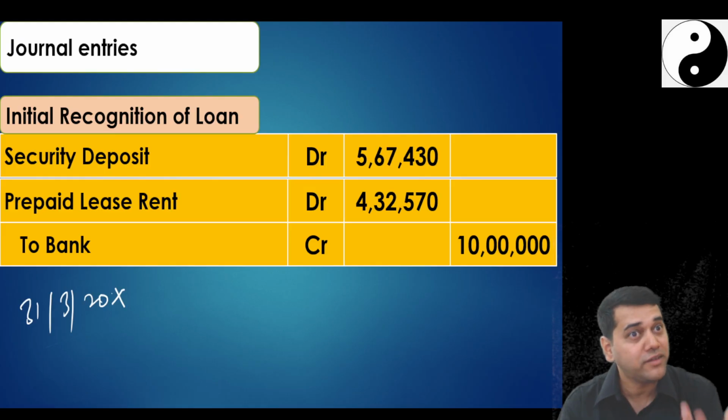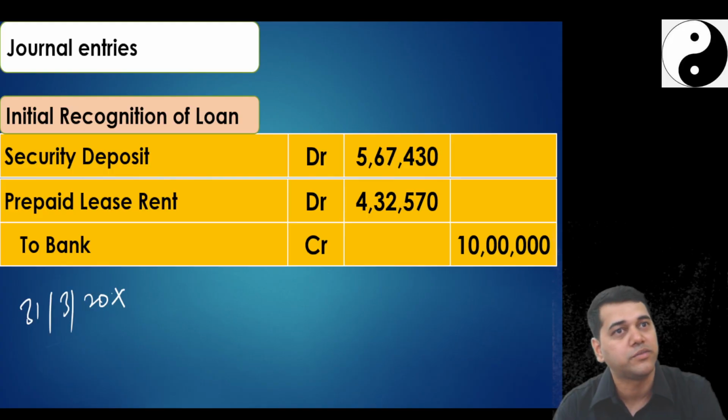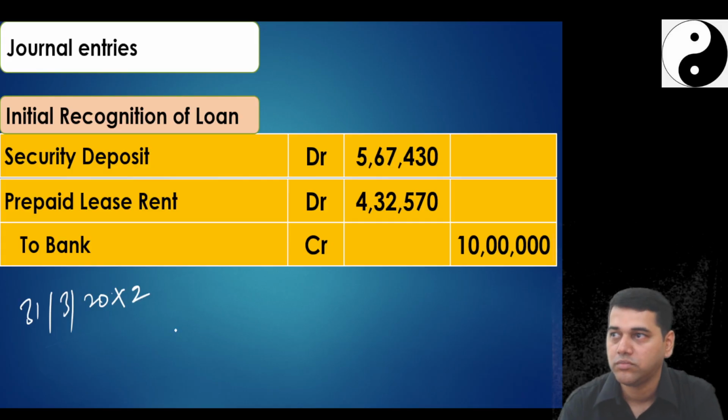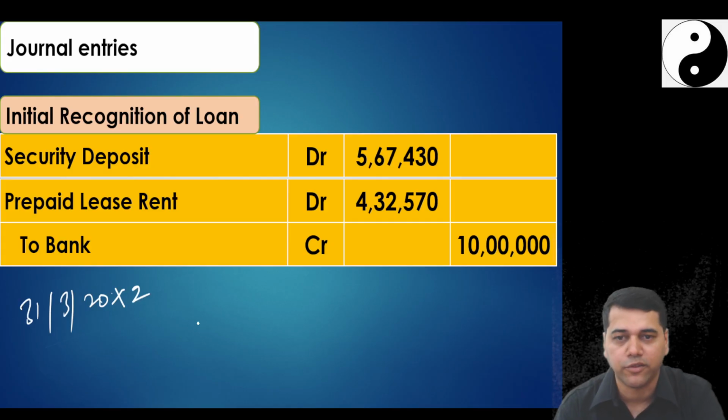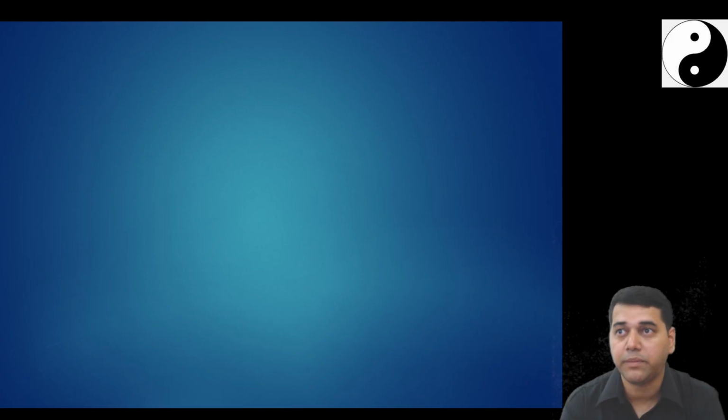In examination, you feel it's very simple. All your queries are answered in the examination. They will give you proper assumptions, proper things. Okay, it is 2002, X2. If you want, you can write in the dates also. What journal entry should I pass at the end of the first year? Should I prepare an amortization schedule? Generally, I have to prepare an amortization schedule.